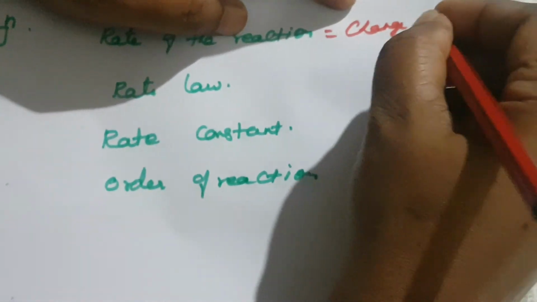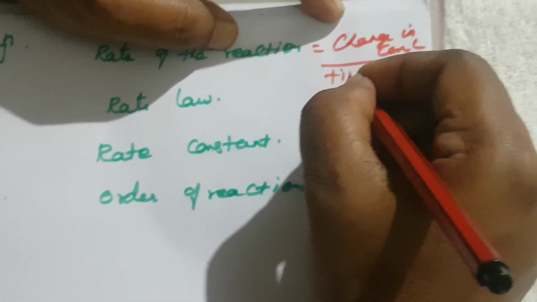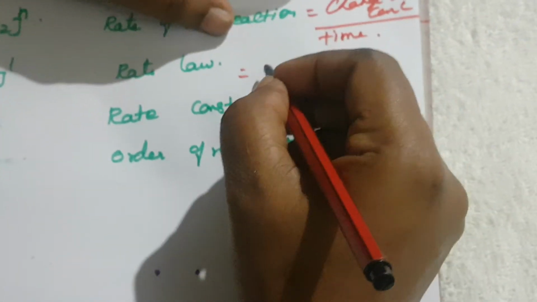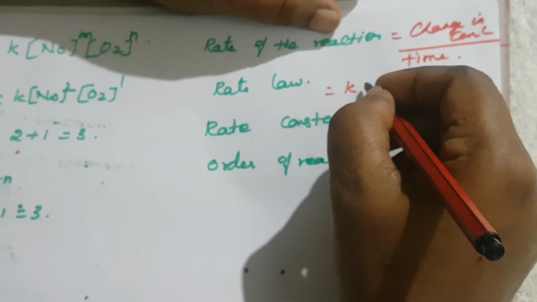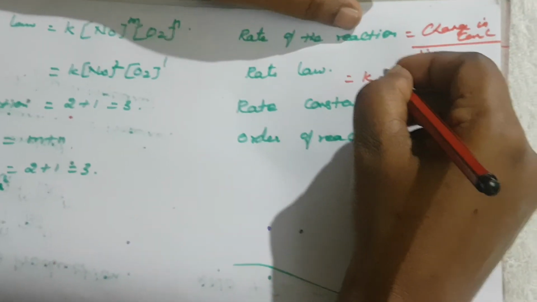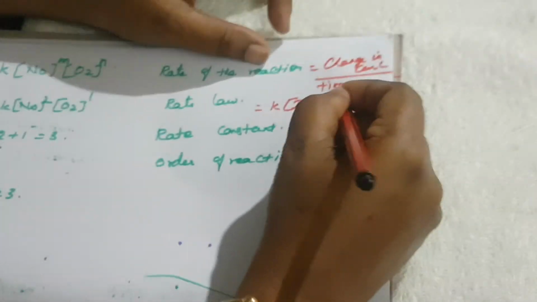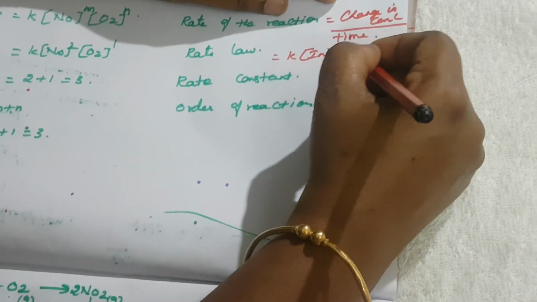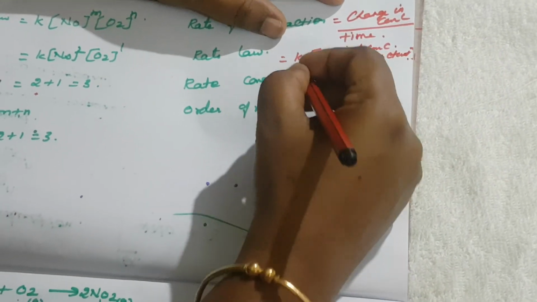It is equal to change in concentration per time. What is meant by rate law? Initial concentration of the reactant, that is the rate law.